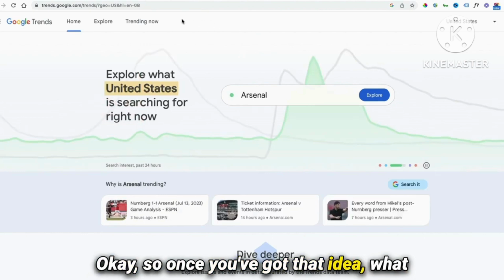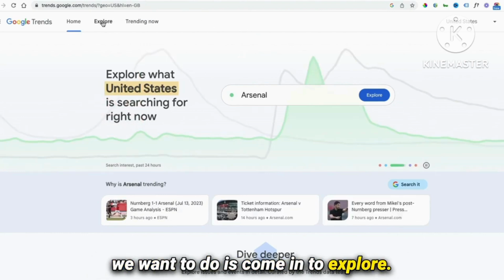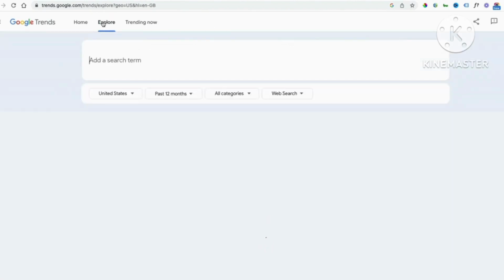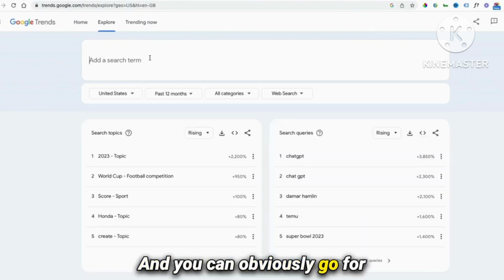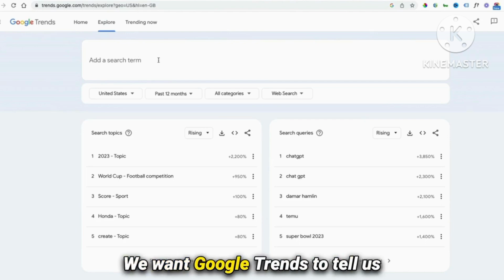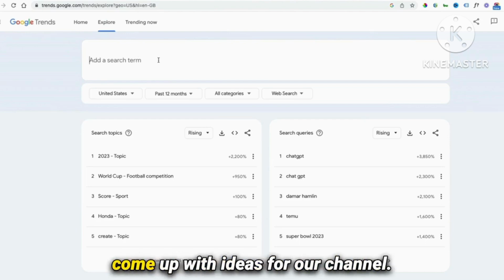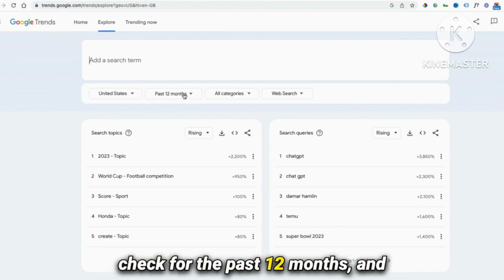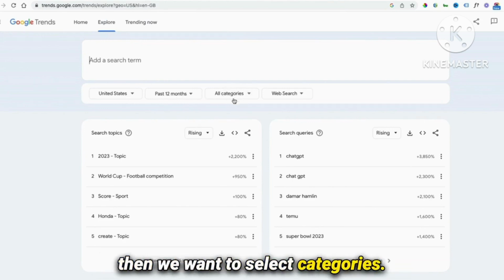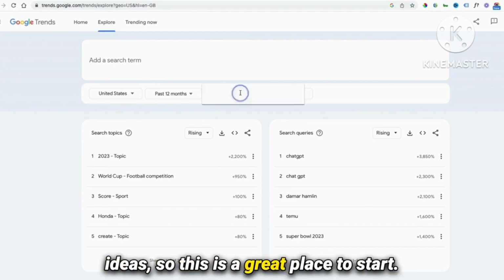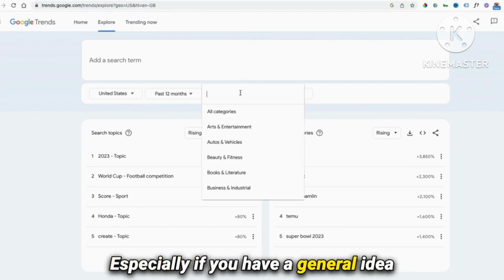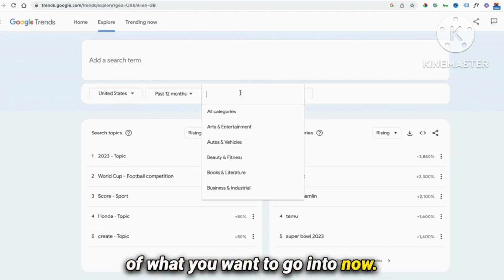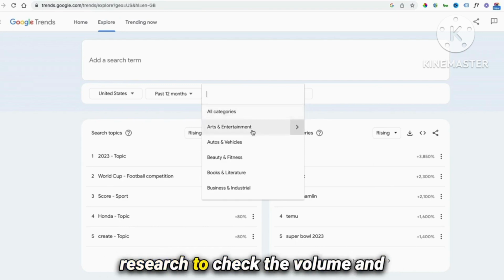Okay, so once you've got that idea, what we want to do is come into Explore. And you can obviously go for particular search terms, but we don't know what we don't know. We want Google Trends to tell us what's trending so we can then come up with ideas for our channel. So check that it's still on United States, check for the past 12 months, and then we want to select categories. So we want to come up with some ideas. So this is a great place to start, especially if you have a general idea of what you want to go into. Now, you'll still need to do your niche research to check the volume and make sure that there's enough there to build a channel around.